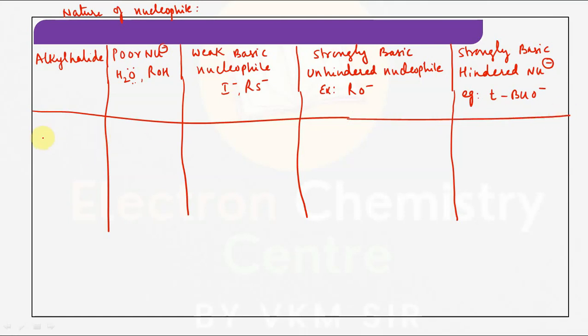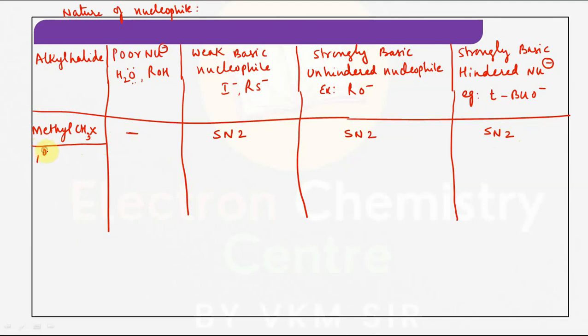Now first I am taking methyl halide. This is CH3X, right? If it is a poor nucleophile, there is no reaction. If it is a weak nucleophile, SN2 reaction takes place. And if it is a strongly basic unhindered nucleophile or hindered nucleophile also, SN2. Means as methyl is primary, preferably it will undergo substitution, that too SN2, not SN1.